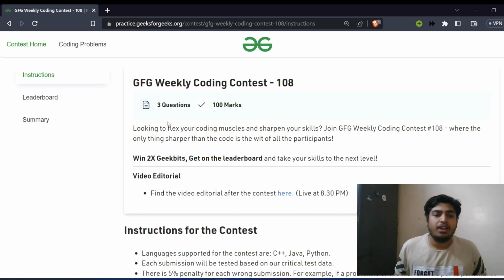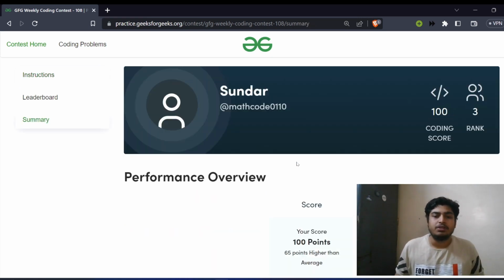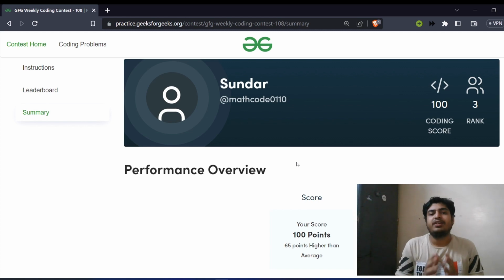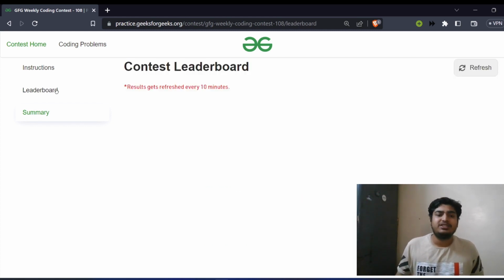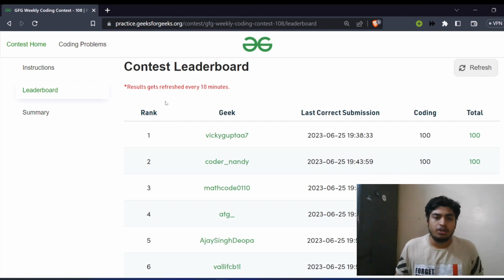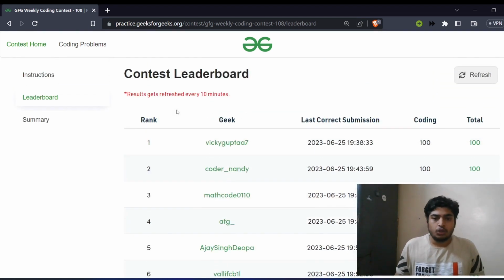So yesterday, I attended the GFG's weekly contest, which turned out to be pretty simple. GFG conducts a weekly contest every Sunday, and it usually contains 3 problems, which are to be solved in 1.5 hours. So without any further ado, let's get started with discussing the solutions for the problems.